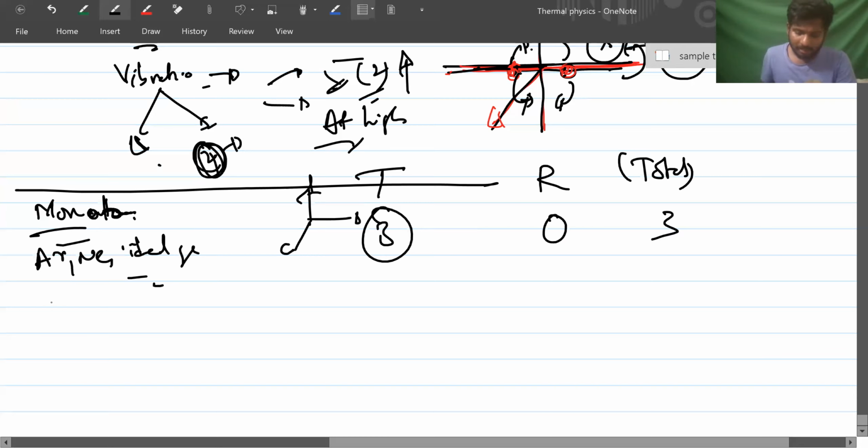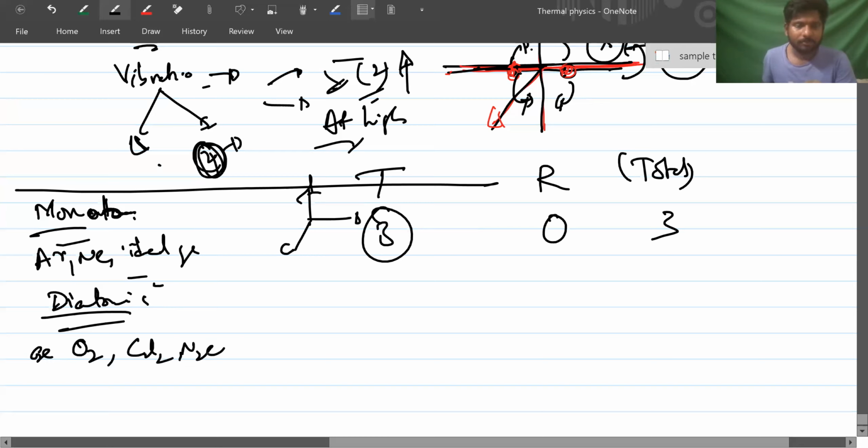Diatomic: there are 2 types of diatomic molecules. One is linear molecules, O2, Cl2, N2, etc. When you draw a line along one axis, the moment of inertia about that axis will be 0. There will be no contribution of energy in that direction. That means there will be two rotational degrees.